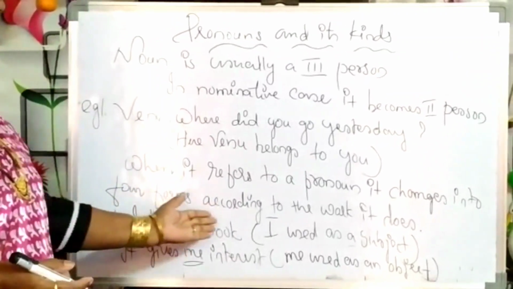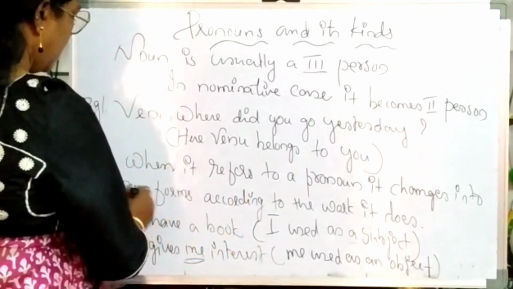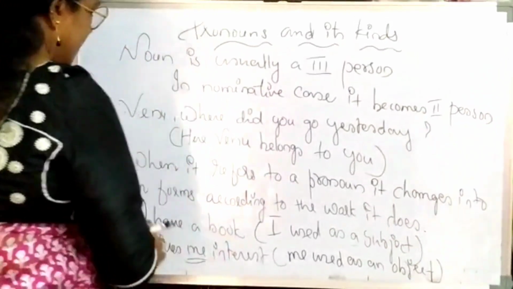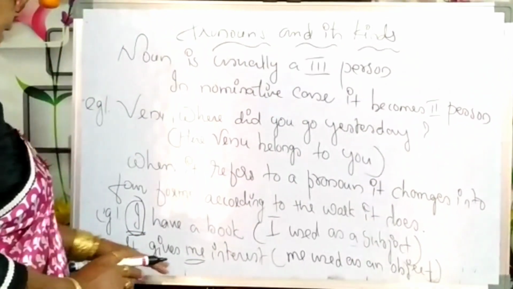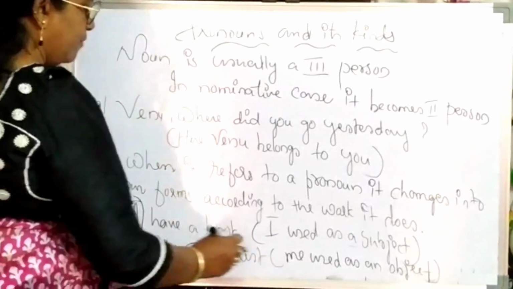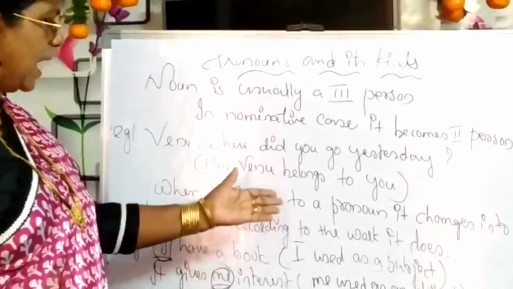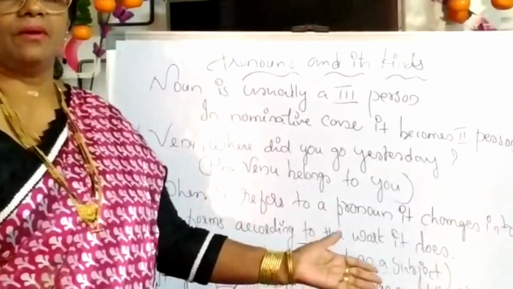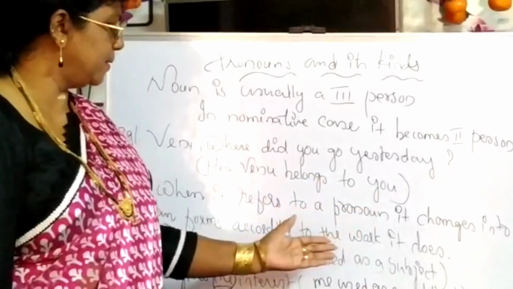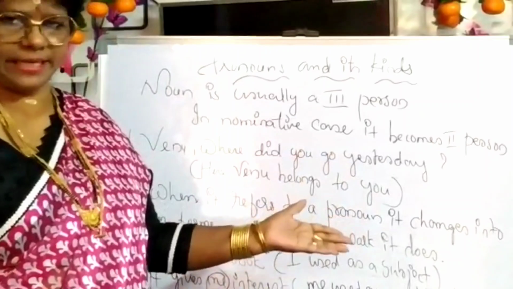Example, I have a book. Here, I is used as a subject. It gives me interest. Here, me, we have used as object of the sentence. So, as per the work it does, we can get it or we can change it. Subjective form or objective form.